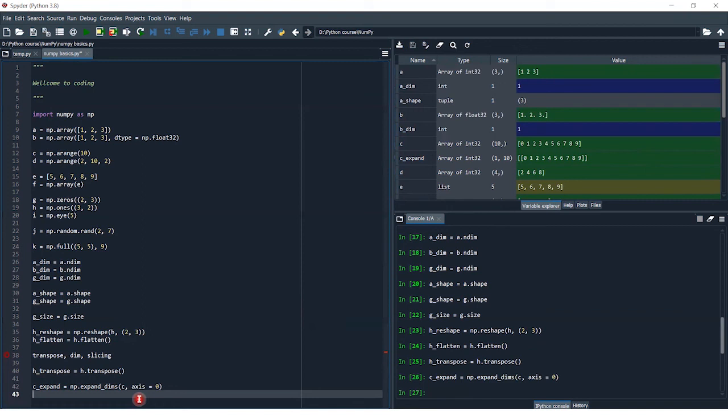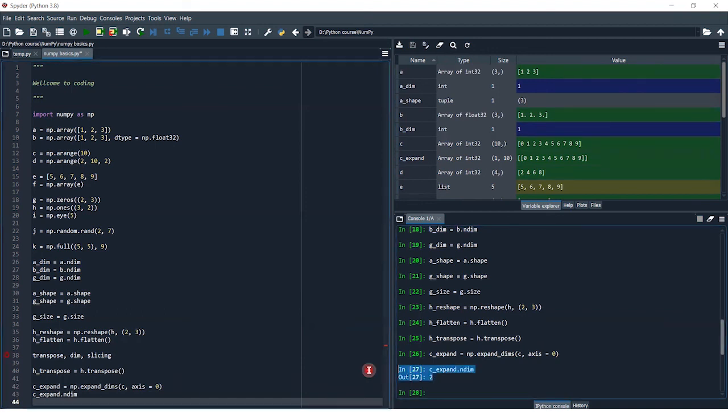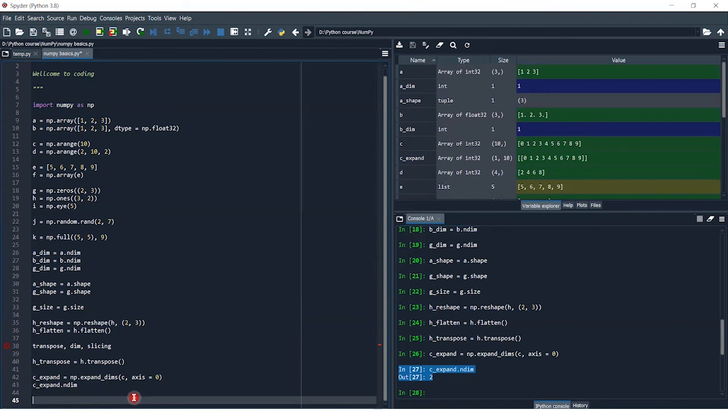Let's see the dimension of this new C_expand.ndim, and then execute this. As you can see, the dimensions of C have expanded. Let me expand this again in axis equals 1.